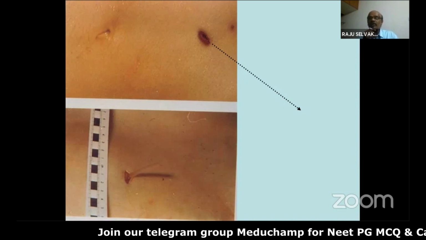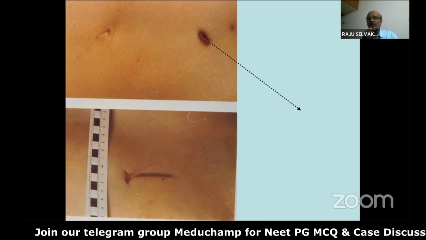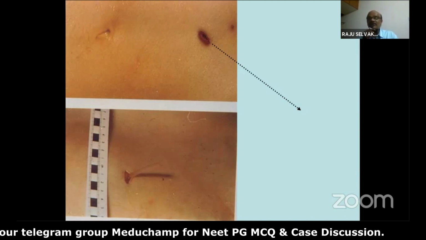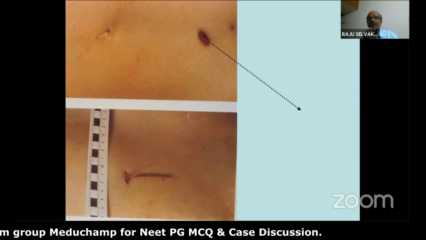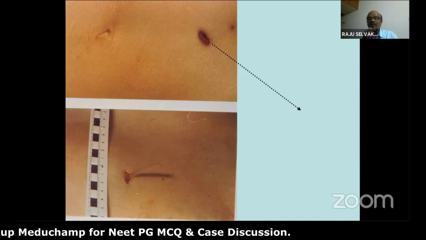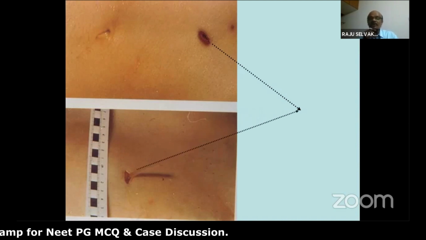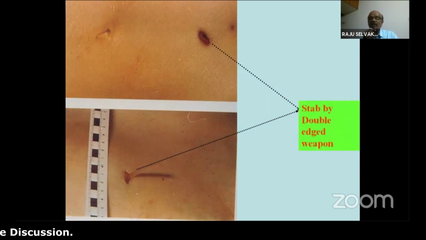The stab wound may be very small, maybe 0.5 by 0.5 in length and breadth. The depth may be 5 centimeters or 7 centimeters. So the length may be 1 centimeter, the breadth 0.5 centimeter, but the depth may be 8 centimeters. So remember, if you suspect a stab wound, the damages are more. You have to assess the wound depending on the region of the body.